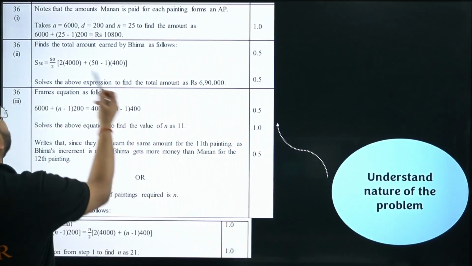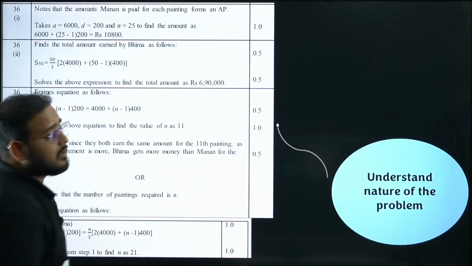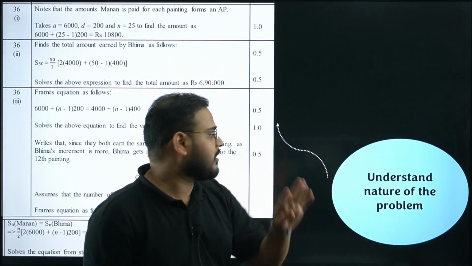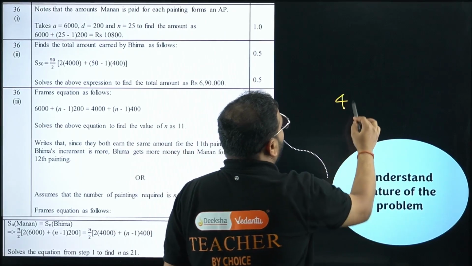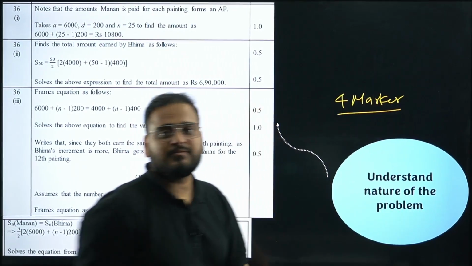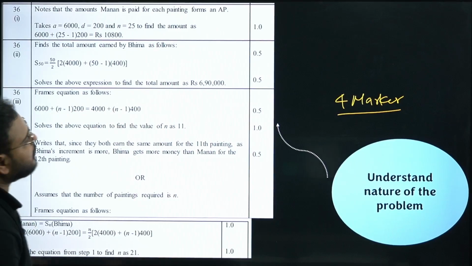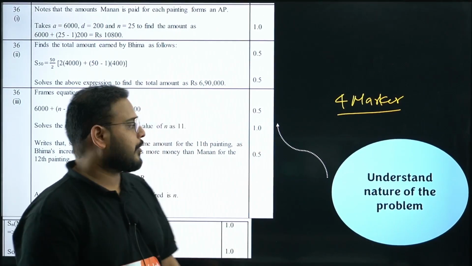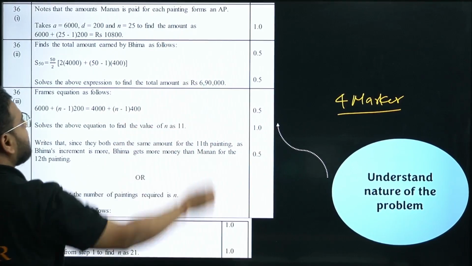Again, the second part is 1 mark. Over here you'll have one question which will have 2 marks, because the case study is a 4 marker. So you'll have 0.5 plus 1, 1.5 plus 0.5 is 2 marks. Check this out: 2 plus 1 plus 1 becomes 4.